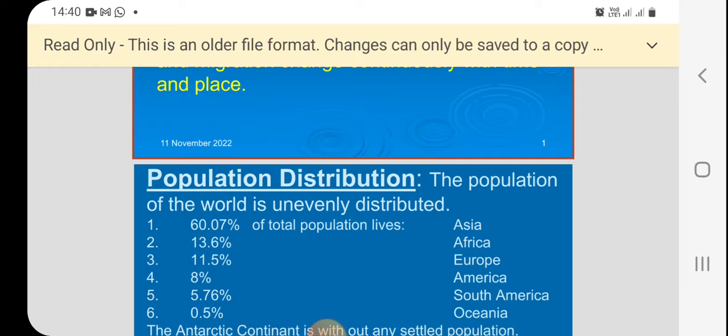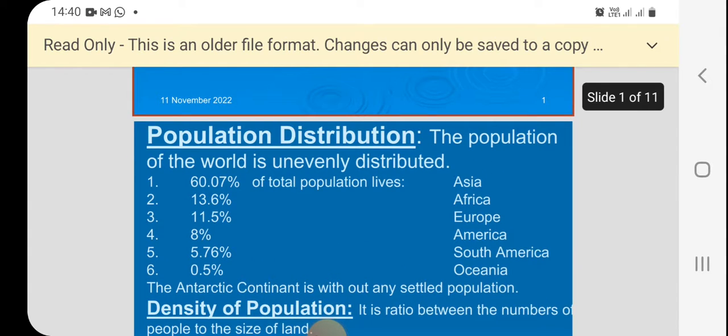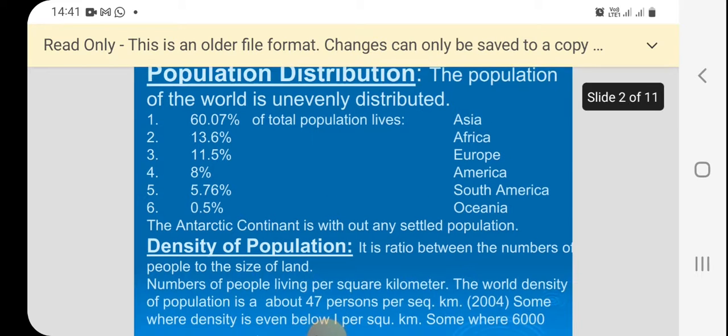Now you can see Asia 60%, Africa 13.6%, Europe 11.5%, North America only 8%, then South America 5.76%, and Oceania 0.5%.